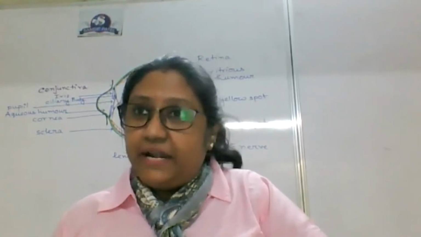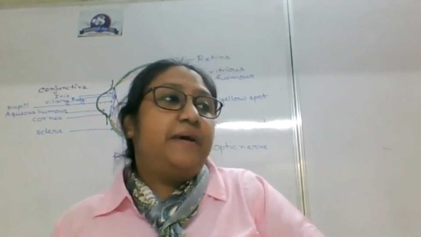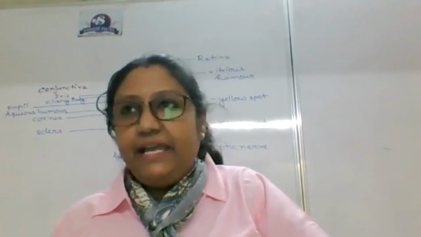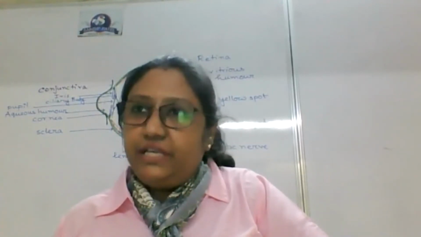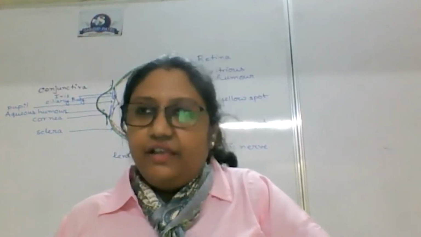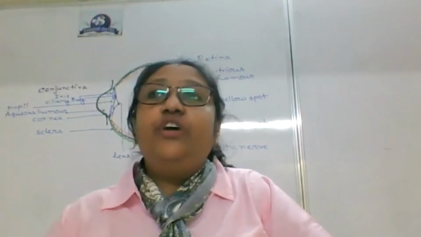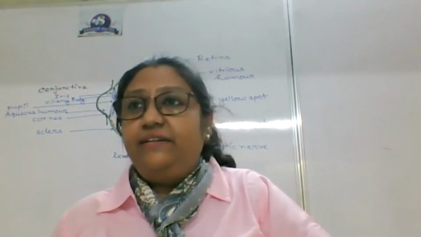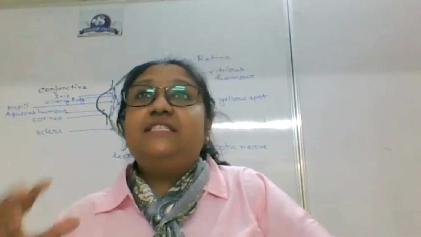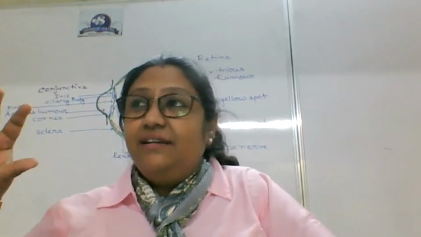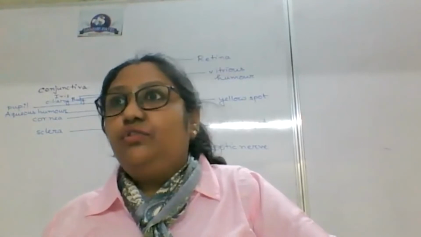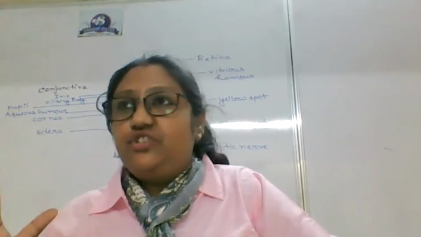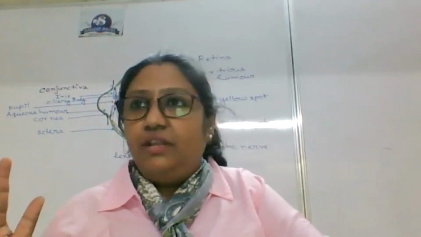So the iris is relaxed, and the maximum amount of light is coming inside. But as soon as I go into sunlight, the pupil is so big that too much light will come inside and the retina will not be able to make an image. Why? We will be bedazzled by such a huge amount of light.